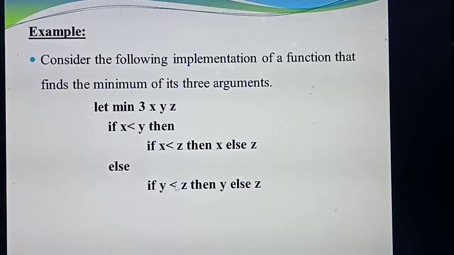Next, in the same way, I am giving Y is less than Z. I am checking. What is the value of Y now? 6. 6 is less than Z, which is 7. Is the condition true or not? Yes. Then the minimum number is Y. If Y is not the minimum, what answer will you get? The Z value. This is simple. Sometimes they will ask you to write a program to find the minimum of 3 numbers.